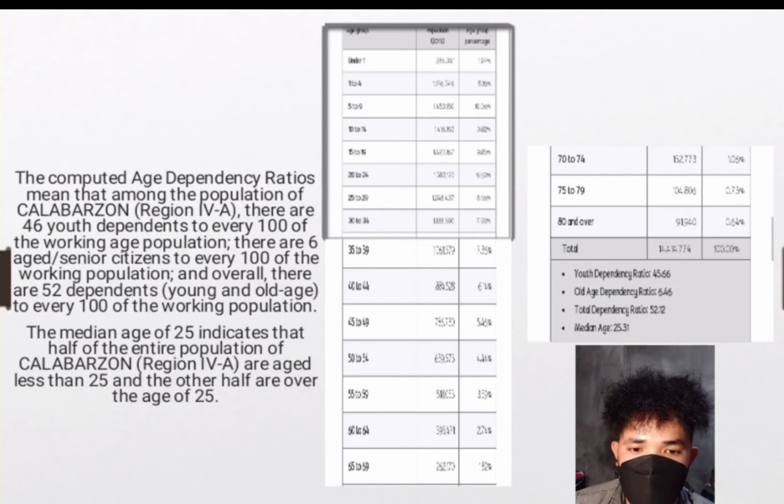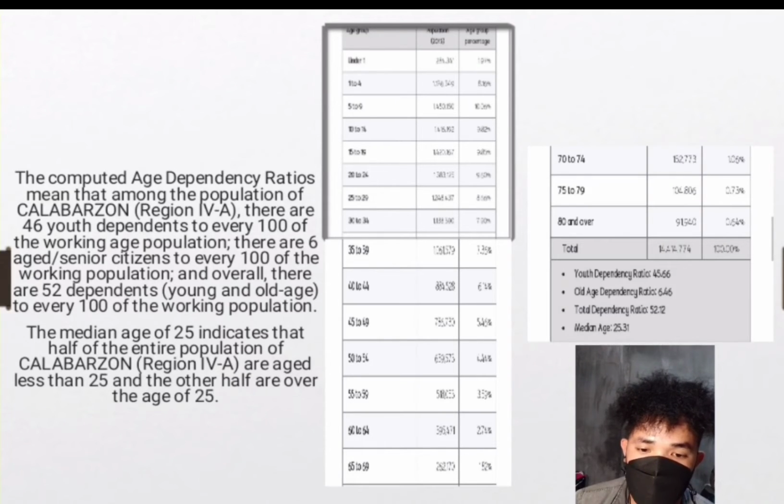The computed age dependency ratios mean that among the population of Calabarzon Region 4A, there are 46 youth dependent to every 100 of the working age population. There are 6 old age or senior citizens to every 100 of the working population.